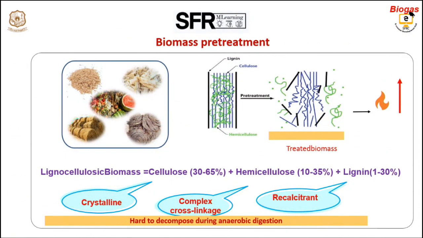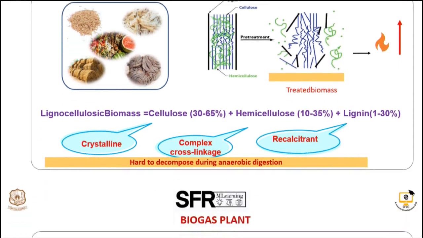So here you can see all the feeding materials you can use, and if it is rich in organic or lignocellulose, then it has to be made into smaller products. If you make it into smaller bits, then the yield will be more. That is what is given at the bottom. It is crystalline cellulose and the composite organic matter, then it will form hemicellulose. So it has to be broken into smaller bits in the cellulosic form, then the digestion will be at a very fast rate, and the yield of the biogas production will also be more.